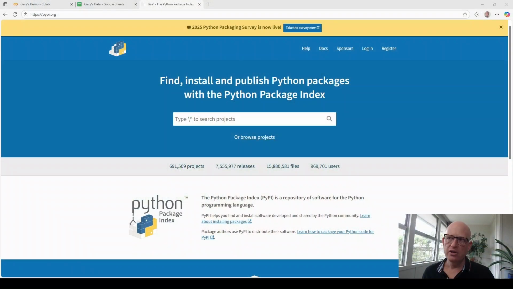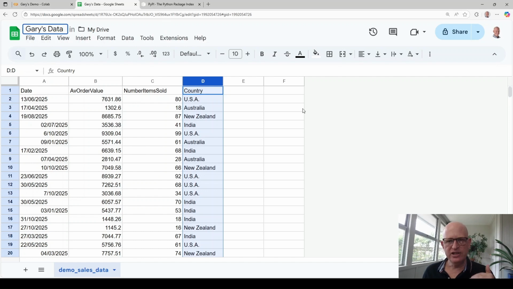The Python language may be extended by using something called packages. Packages are code that other people or other companies create, where you can extend the functionality of what Python can do. There are a few repositories available, or places you can see these various packages. PyPI is merely one of them. I'm going to demonstrate using a package called Pandas, which is very popular and very well used in data analysis in universities, businesses, research, etc.